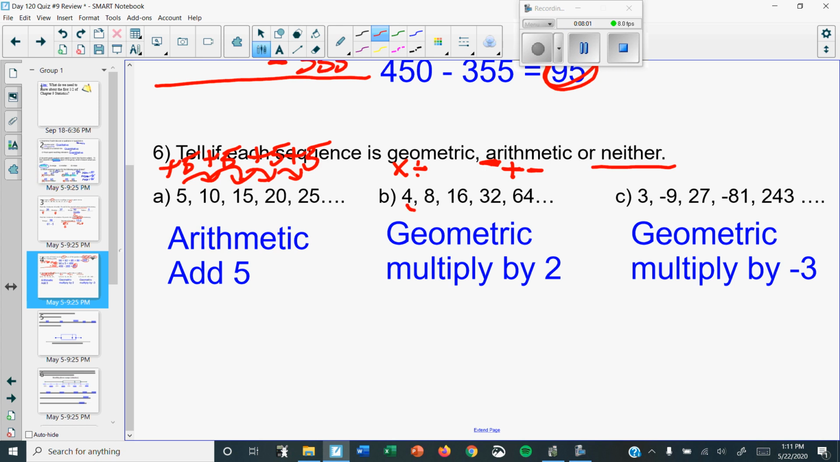For B, you could add 4, but is 8 plus 4 16? No, so that doesn't work. But if you multiply by 2, it does work. So it's geometric. And for this one, if it's going from positive to negative, positive to negative, positive, then that's telling you you're multiplying by a negative. So how do you get from 3 to 9? Multiply by 3. But it's not 3 because you're switching the sign. So it's multiplying by negative 3. But since it's a constant number, then we say it's geometric since you're multiplying.